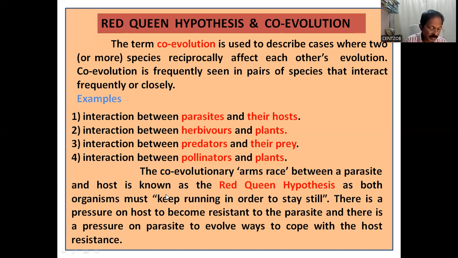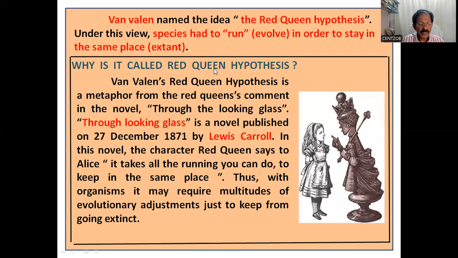This will be more clear when we study some examples. Van Valen named the idea the Red Queen Hypothesis. Under this view, species had to run or evolve in order to stay in the same place, extant. Why is it called the Red Queen Hypothesis?